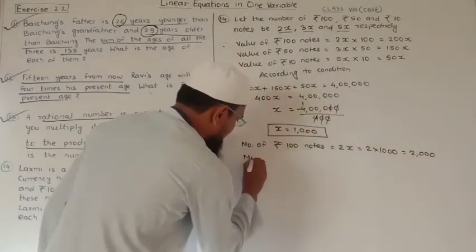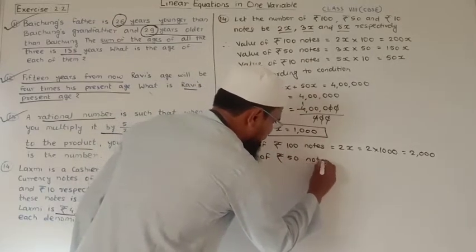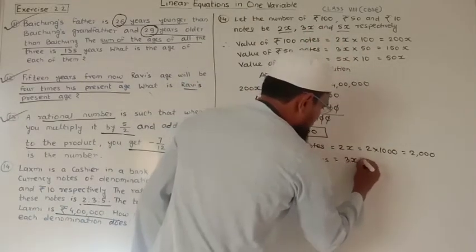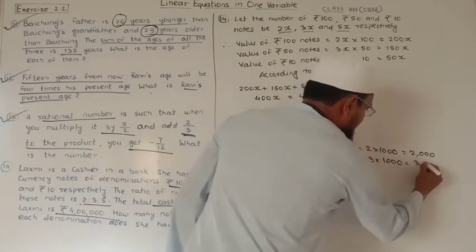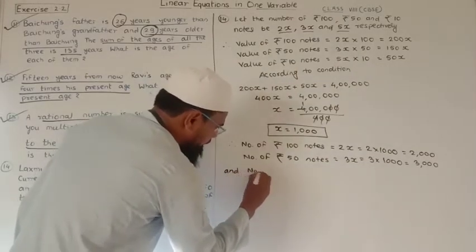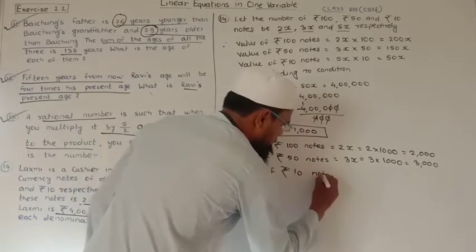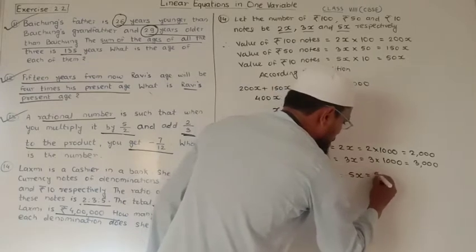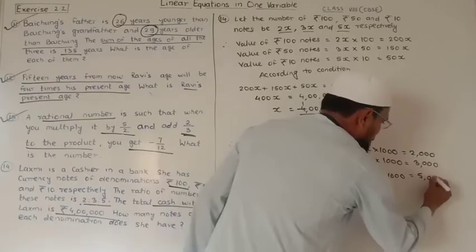After that, the number of rupees 50 notes is equal to 3x. Put the value of x is 1000, which is nothing but 3000. And finally, the number of rupees 10 notes is equal to 5x, which is equal to 5 into 1000, means 5000.